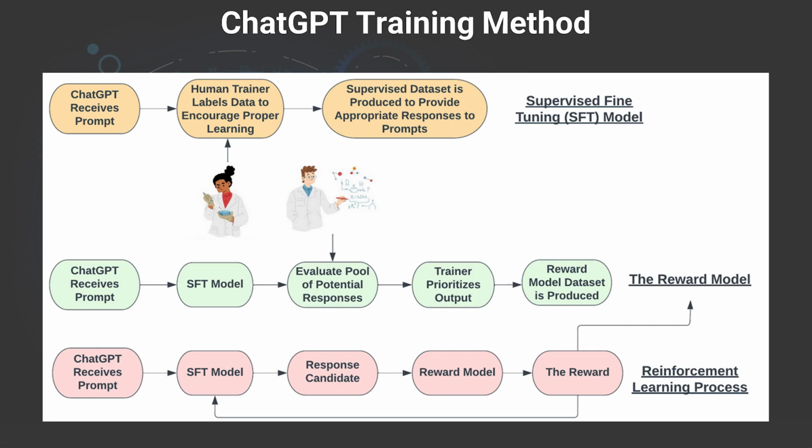And then reinforcement happens as iterations between the supervised, the SFT model and the reward model happen, and we can see in here that they repeat some of the steps, and then they go through an iterative process between the reward model and the reinforcement learning process to start giving you more granular, more to the point, and more specific correct information. That's the hope anyways.